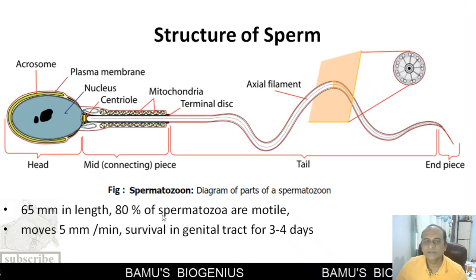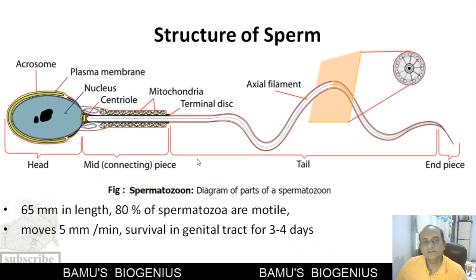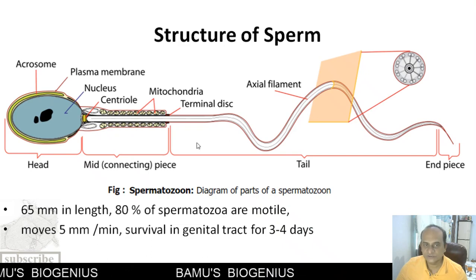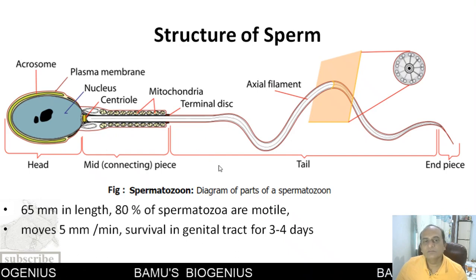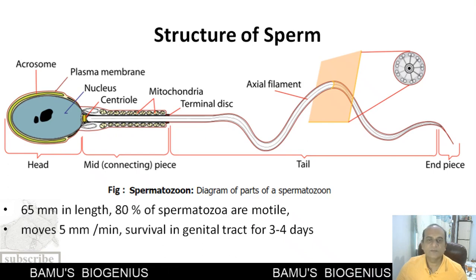About 80% of the spermatozoa are motile, and 100 million sperms are synthesized per day in humans, and in one ejaculation, about 200 million sperms per ml are present.